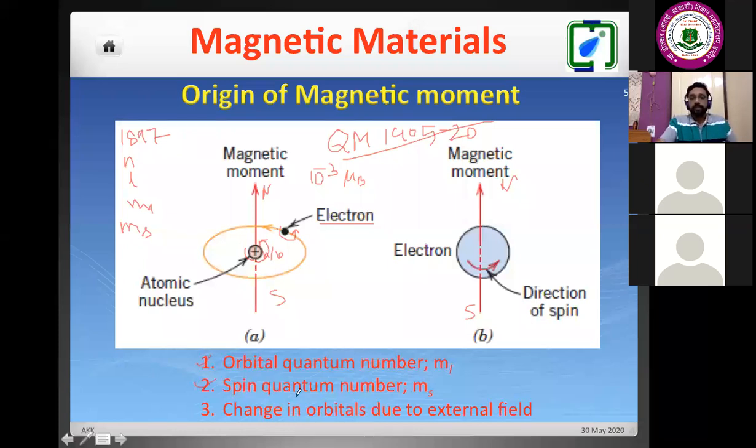So the first and second contributions of the magnetic moment contribute to paramagnetism as well as other magnetic phenomena, like ferromagnetic and antiferromagnetic, depending upon the spin orientation. Sorry, diamagnetic is not here. Diamagnetic will come here. I want to write antiferromagnetic here.